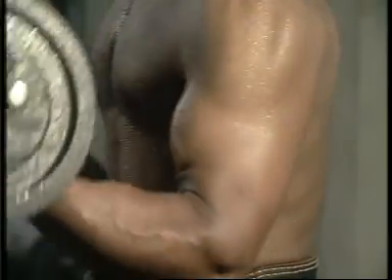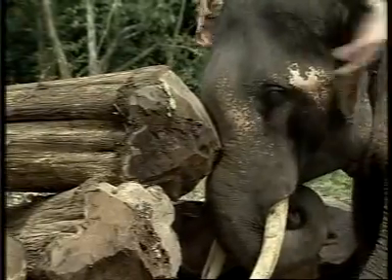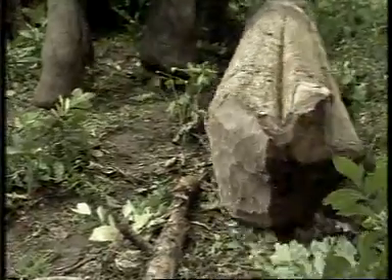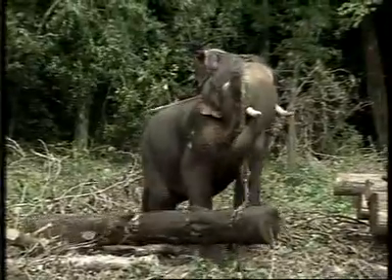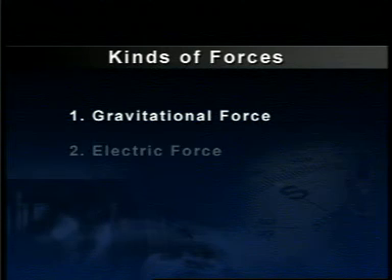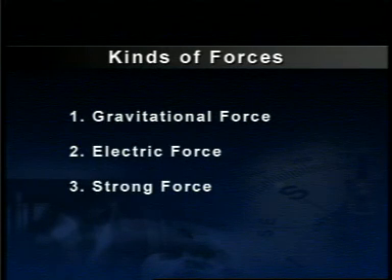The chemical changes in muscles make them contract, producing a force required to lift or push objects. Thus, force is a kind of a push or a pull that begins or changes motion. There are various kinds of forces in nature. These are gravitational force, electric force, strong force, and weak force. Let us briefly examine the nature of these forces.